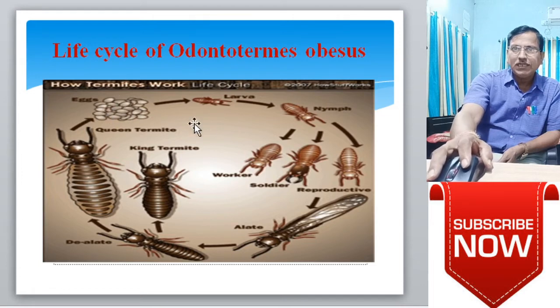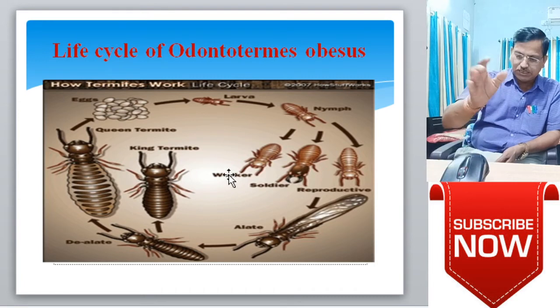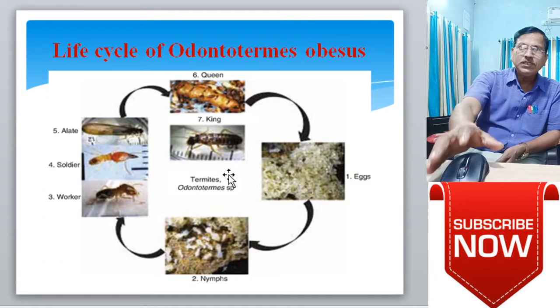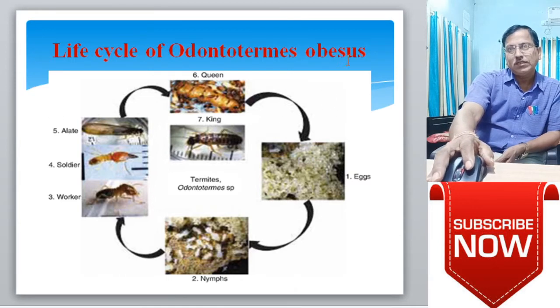The eggs hatch into larvae. The nymph has 3 to 4 instars, that is worker white ants, soldiers, reproductives. This is an alate, which is winged, also a dealate, and this is the king termite, and this is the queen termite. So these are the different castes or stages present in the life cycle of Odontotermes obesus, the white ants. This is also a schematic representation of the life cycle of Odontotermes obesus.